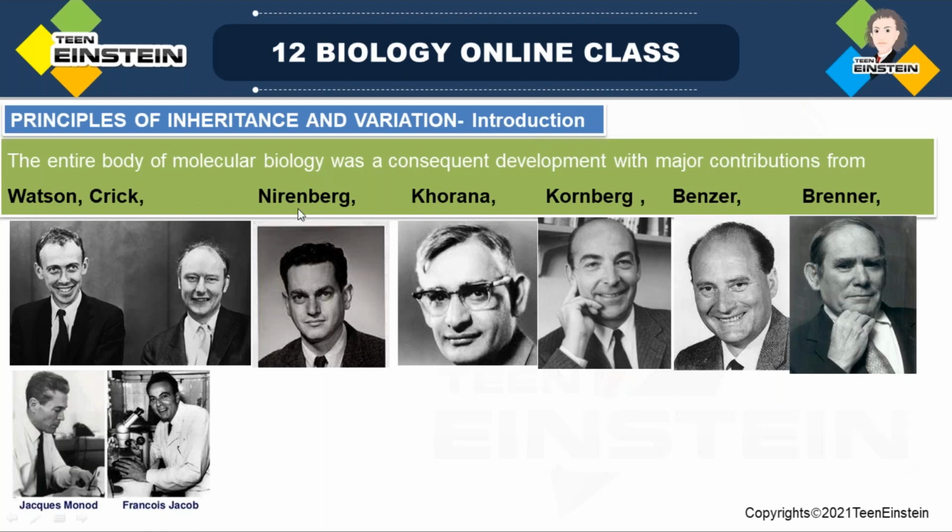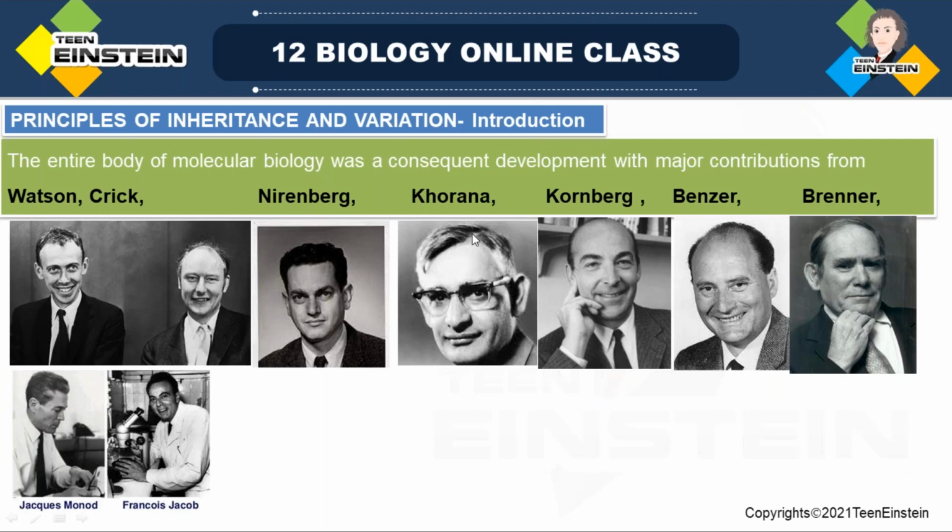And the next scientist is Nirenberg. Nirenberg was an American biochemist, and he was conducting his research studies in the field of genetics also. Next is Khorana, Hargobind Khorana. His full name is Hargobind Khorana. He is an Indian American biochemist.